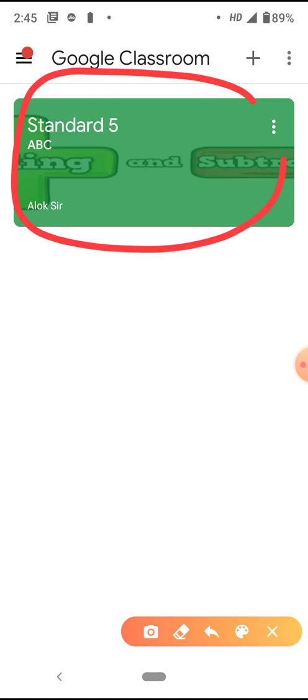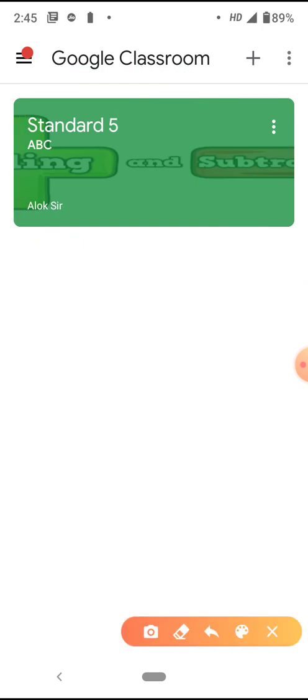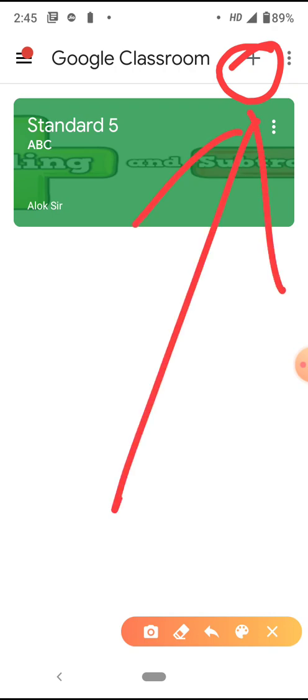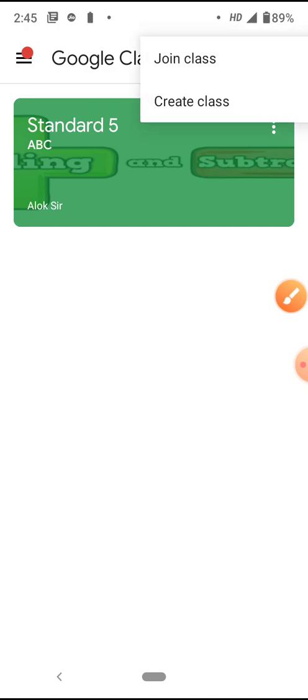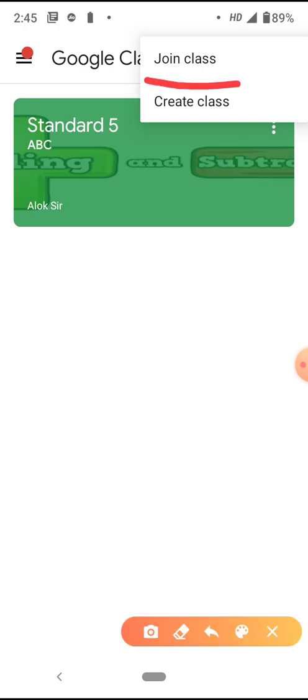Whichever class you are appearing for is going to be here, but please pay attention. On top of the screen, there is going to be a plus button here. If you click the plus button, it is going to give you another option, the option of join a class. Please pay attention, the first option here is join a class.